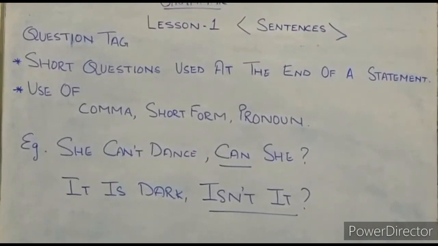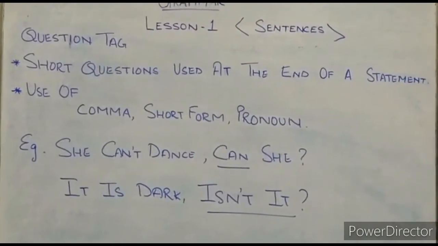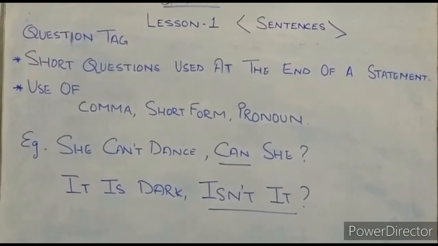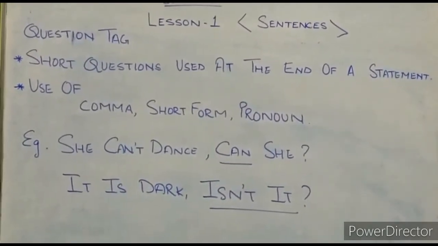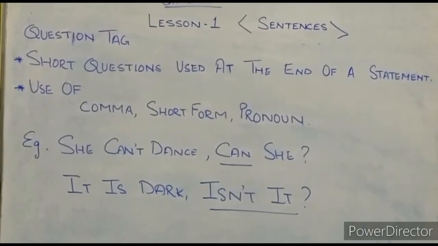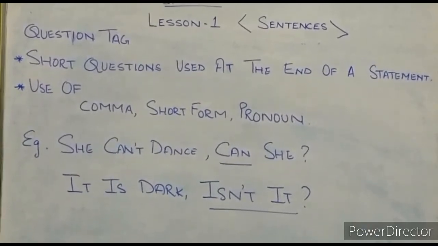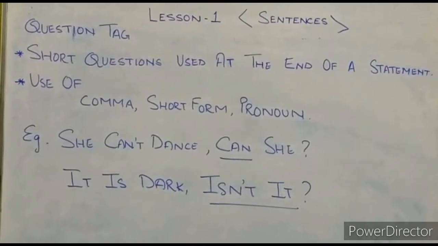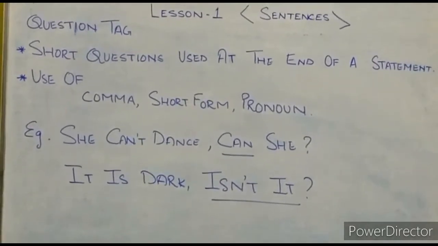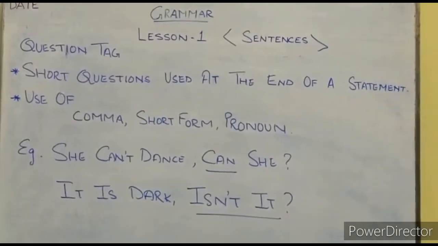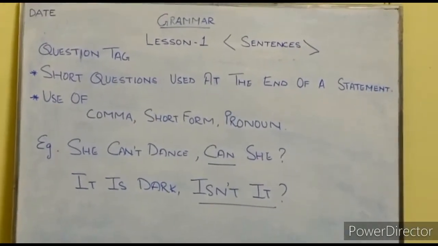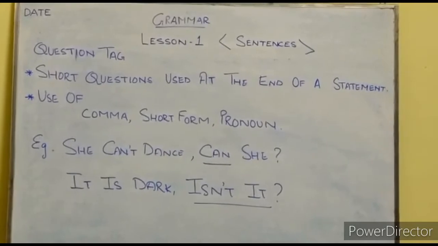Use of comma, short form and pronoun in the question tag. Example, she can't dance, can she? It is dark, isn't it? Completed.